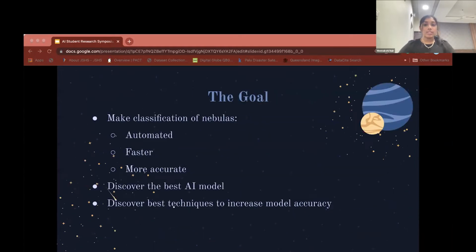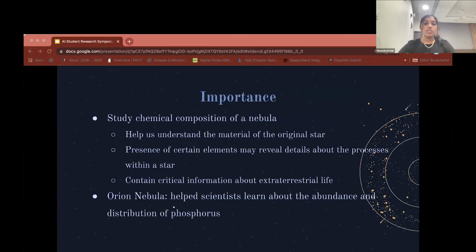The goal of my research was to make the classification of nebulae automated, faster, and more accurate, and along the way to discover the best AI model and best techniques to increase the model accuracy. Classifying nebulae brings us one step closer to finding the chemical composition of a nebula, and this is extremely essential to help us understand the material of the original star. In addition, the presence of certain elements can help us learn more about our universe. For example, the Orion Nebula recently helped scientists learn about the abundance and distribution of phosphorus in our universe.